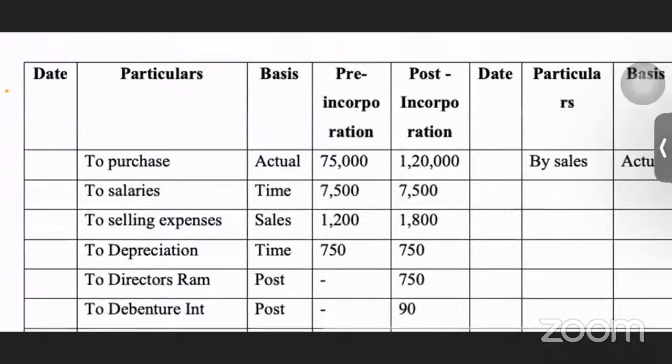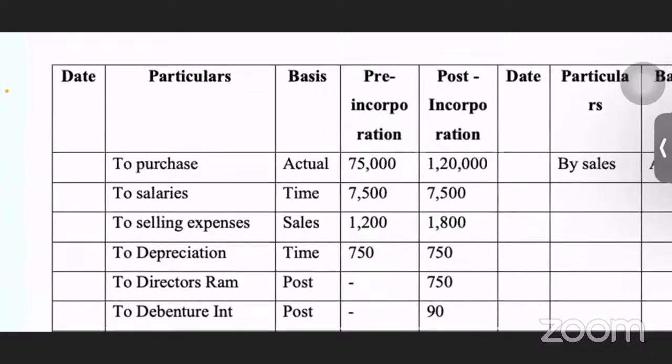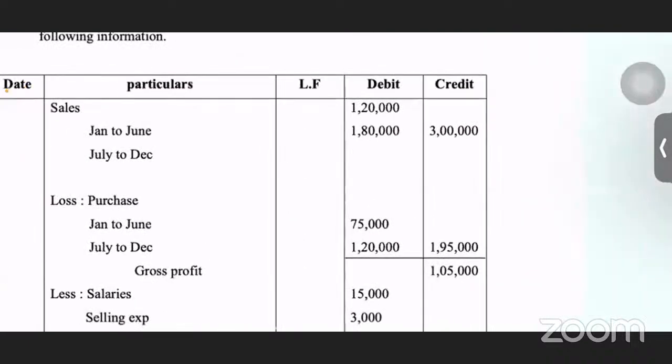Then we have pre-incorporation period and post-incorporation period. What is the pre-incorporation period? From the starting of the year till the date of incorporation, that we call a pre-incorporation period. From the date of incorporation till the end of the year, we call it the post-incorporation period. Purchases, since they have given the amount directly for pre and post, you have to literally write 75,000 and 1,20,000.